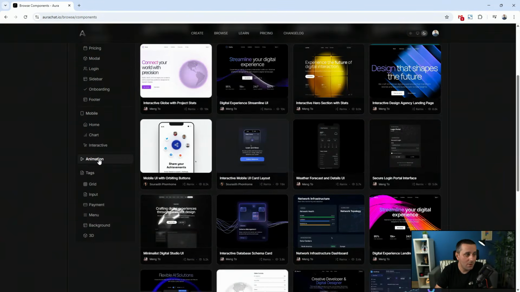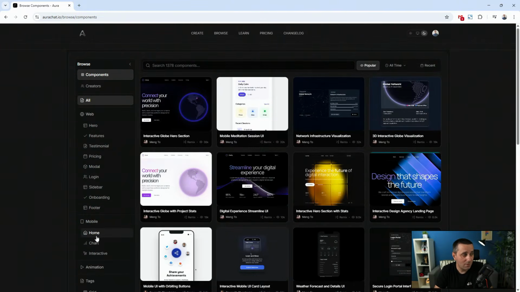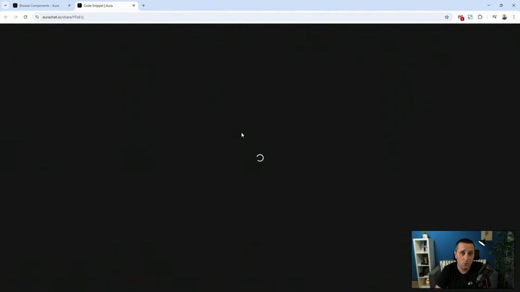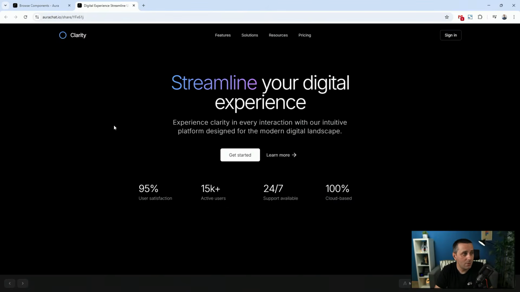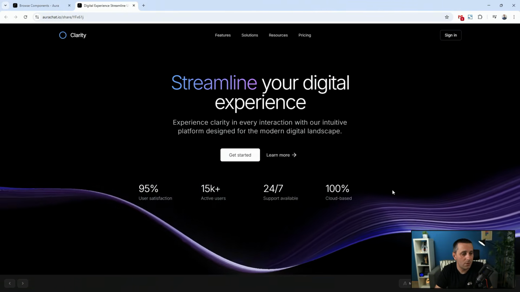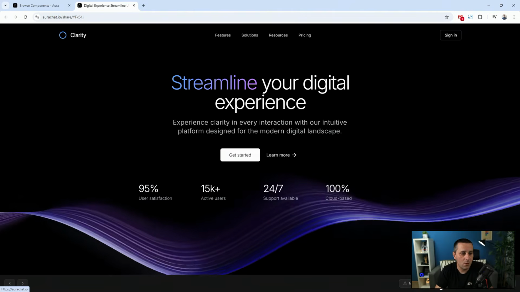Then you have animation, which are various different open source animations included inside, and you can also use those and remix those. And finally, we have separation by tags, so grids, input, payment, menu, background, and 3D. To get us started, what you can do is just click on one of them. For example, this one is going to open up in a new tab, and then you can see how it looks. So you have this cool animation in the background. You can see it's made by Aura, who made it.